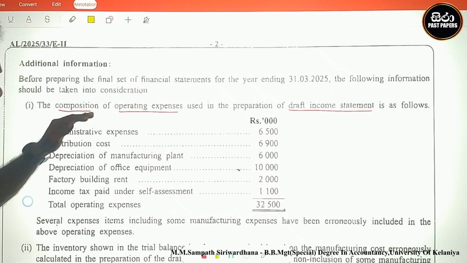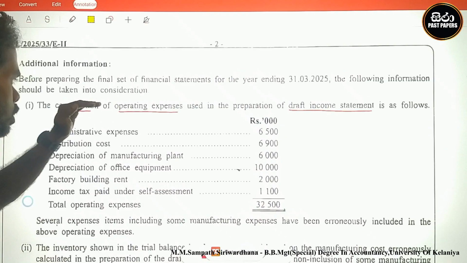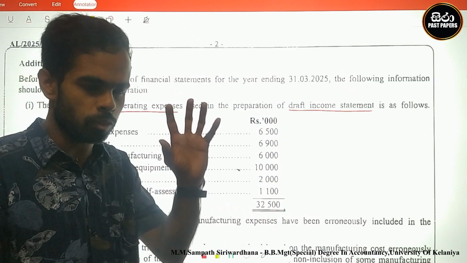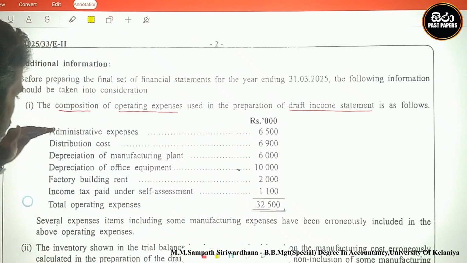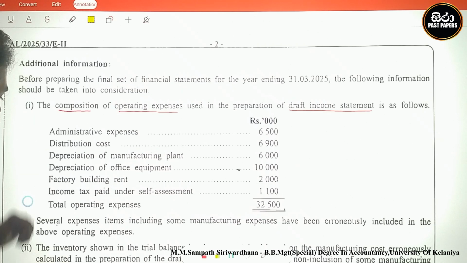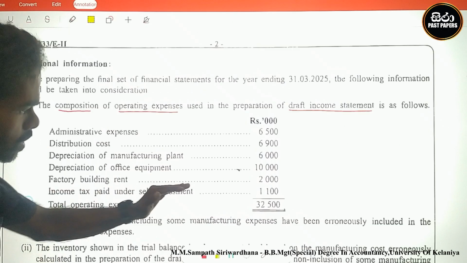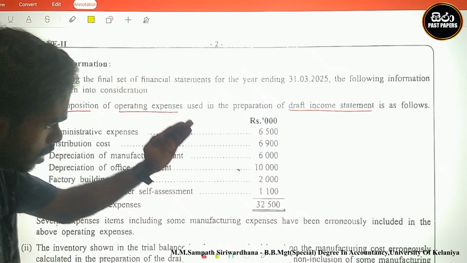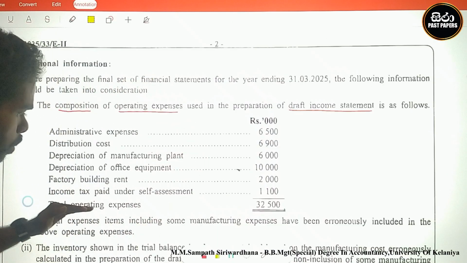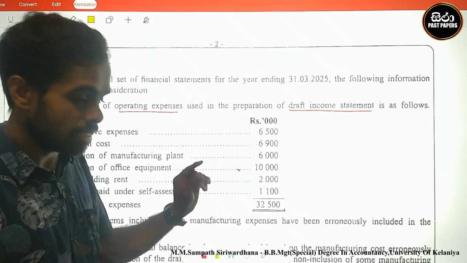There are operating expenses there. What are they? Administration expense, distribution cost, depreciation of manufacturing plant, depreciation of office equipment, factory building rent, income tax paid under self-assessment. The total operating expenses included these items.